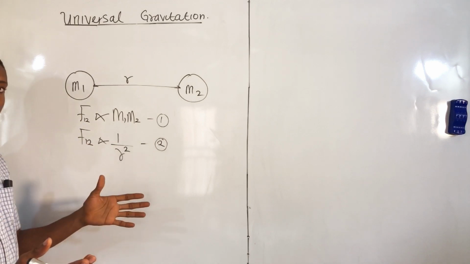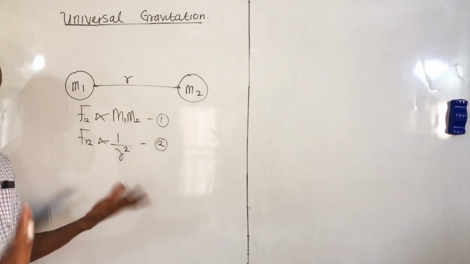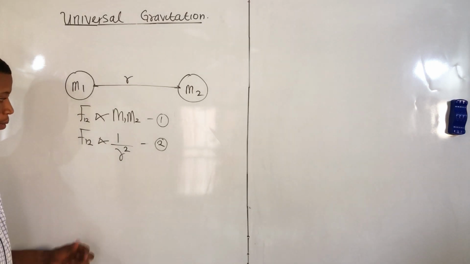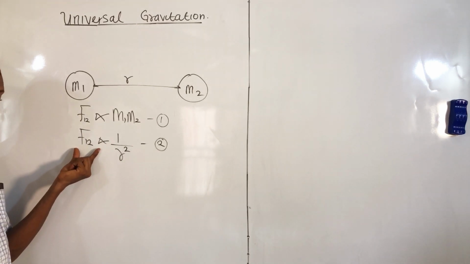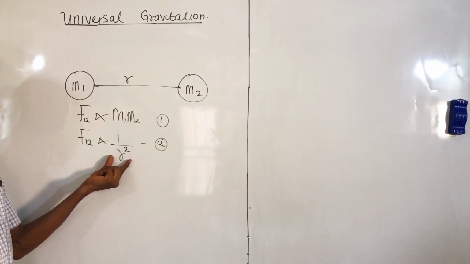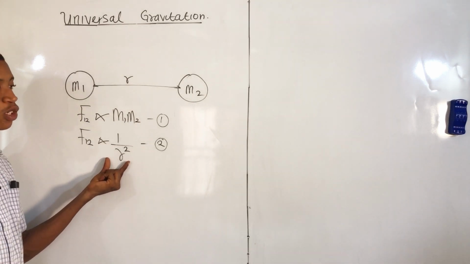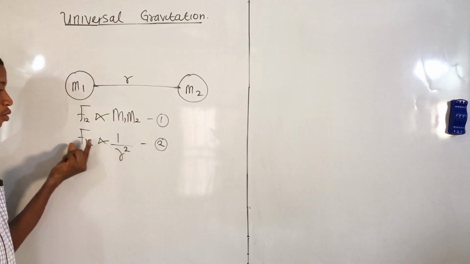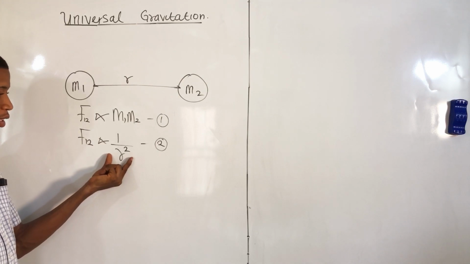For massive objects, the force of attraction will be bigger. And take note, the second suggestion is that the force will reduce as the radius increases. When you hear of radius, it's the distance of separation between the two masses. So the force will reduce if this increases.